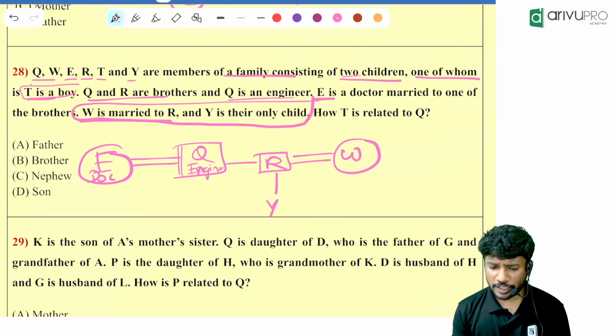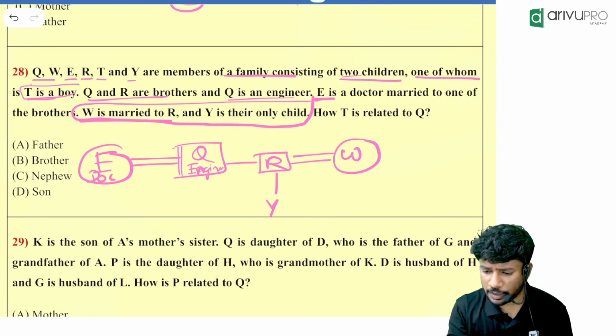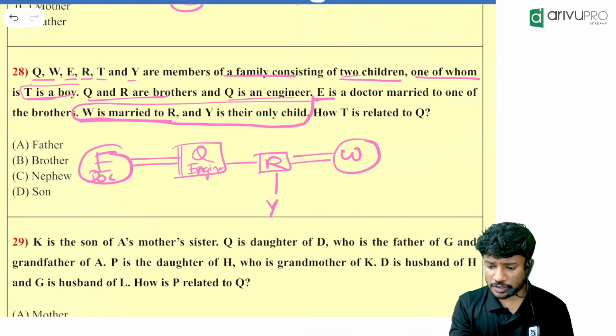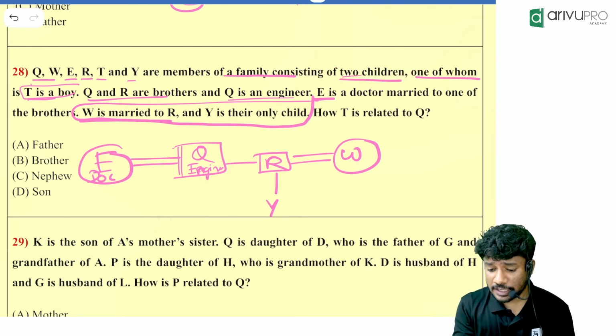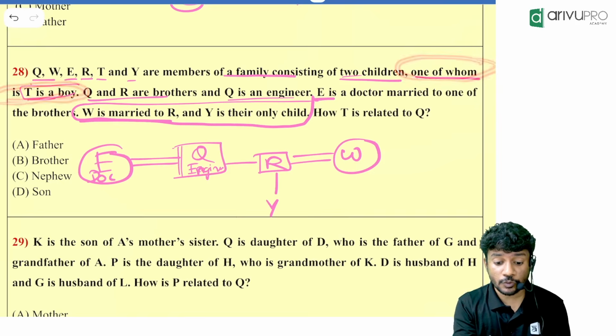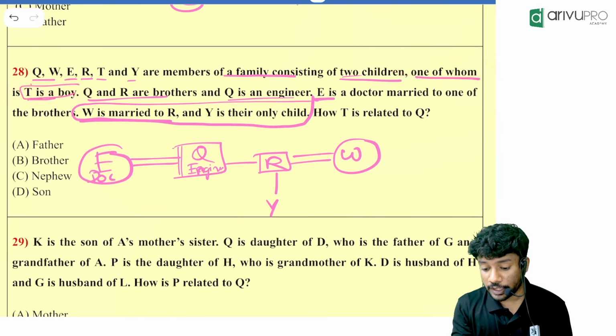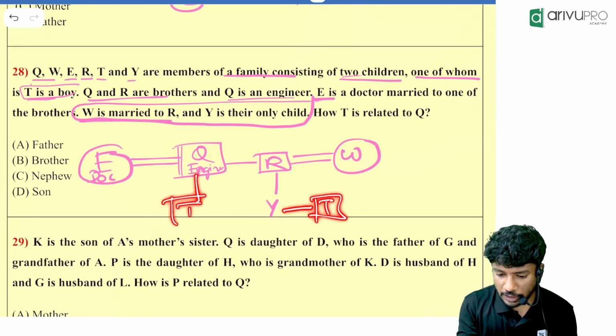We already know the family consists of two children, so one more child should be there, either over here or over here. No matter what, that child is T, because it is already given that one of the children is T, who is a boy.